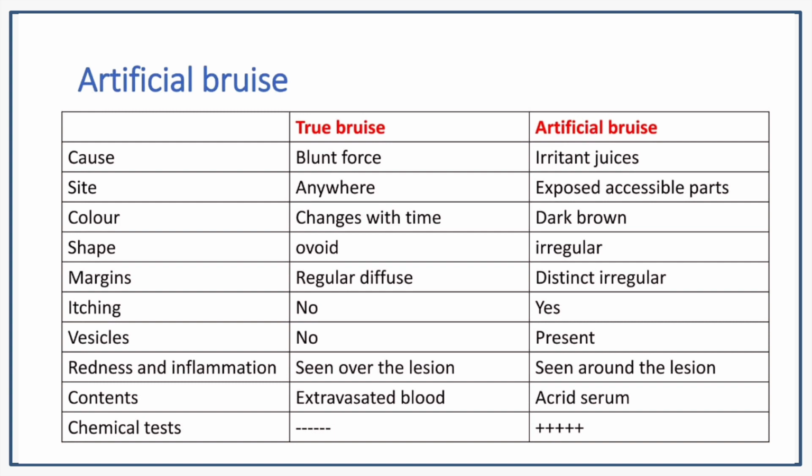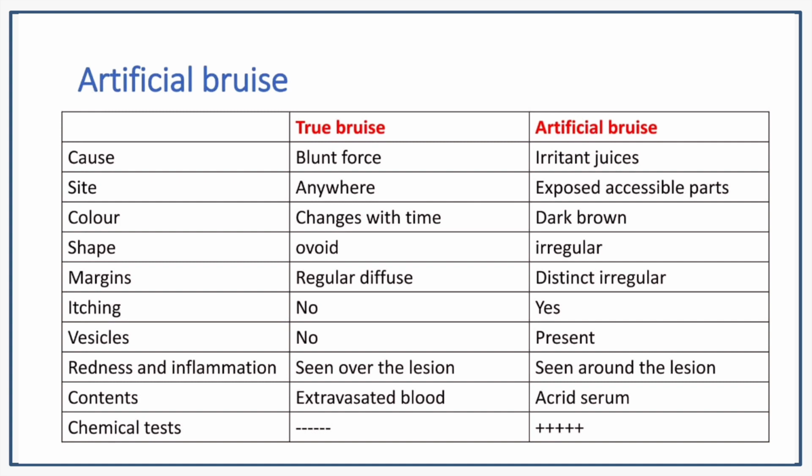Color changes in a true bruise, but color does not change in an artificial bruise. It remains dark brownish in color. The shape of a true bruise is ovoid, but in an artificial bruise it is irregular. The margins are regular in a true bruise, whereas in an artificial bruise they are distinctly irregular.